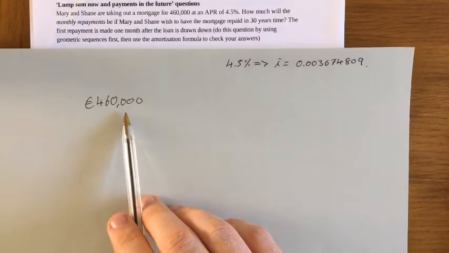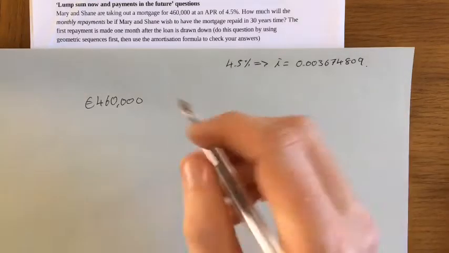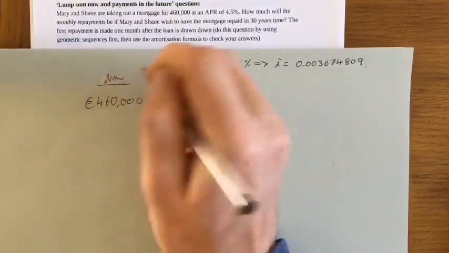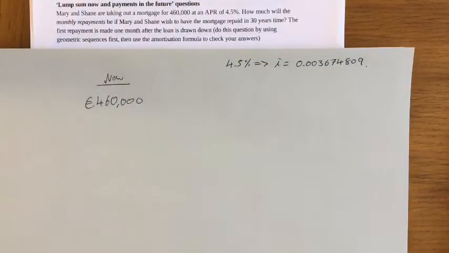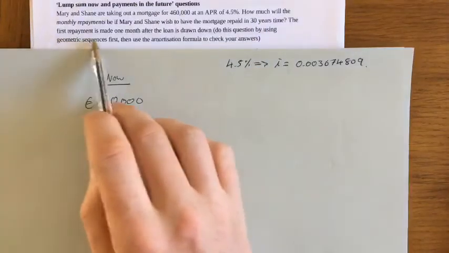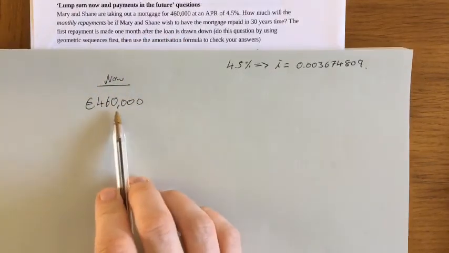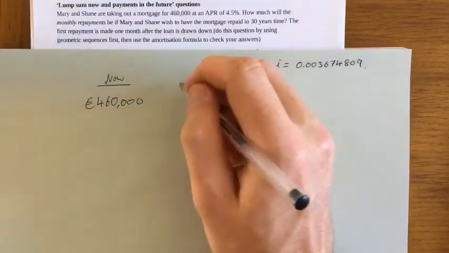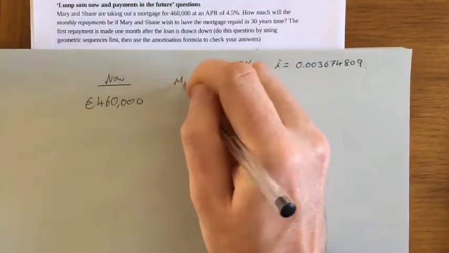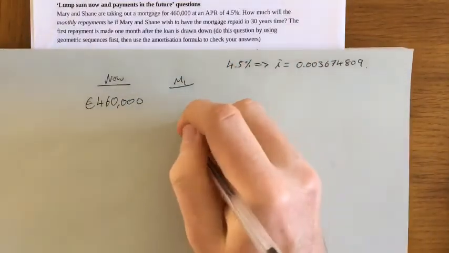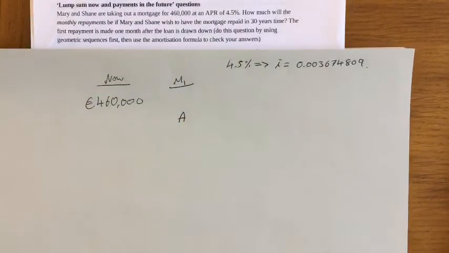Okay, so what Mary and Shane need to do now is they need to pay it back. So the bank have given them this now, and Mary and Shane need to pay it back every month. And if we look at the question here, the first payment is made 1 month after the loan is drawn down. So they're given their money and they can buy their house, and now in month 1, they need to pay back some amount. And that's what we're looking for. We don't know how much they're paying back, but they need to pay back some amount.